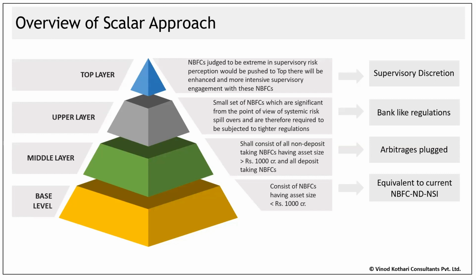To give you a brief, the top layer is empty unless RBI feels that some NBFC is very important and poses a very big risk to the entire financial sector, or there is some reason that they believe this NBFC requires an enhanced supervisory review. So the top layer is basically where RBI tells someone, you are top layer, then you are top layer. How RBI will judge that is by its own measures, but RBI will say, you are top layer, then you are top layer.